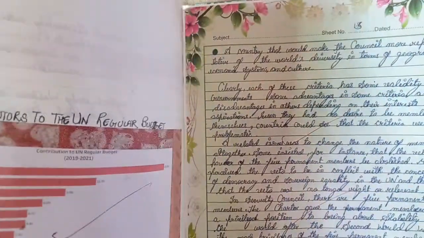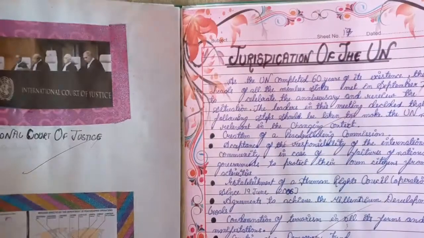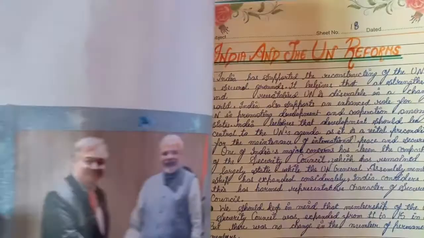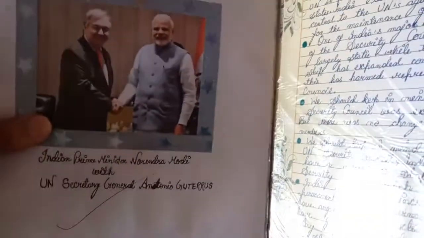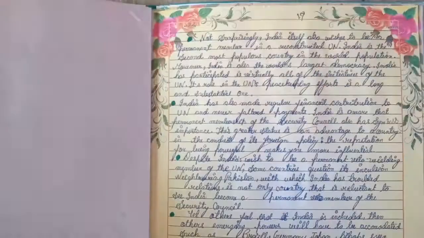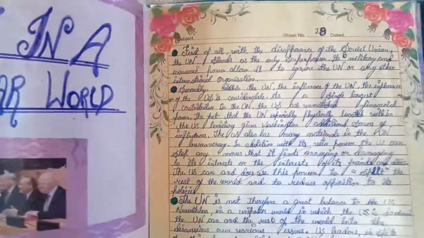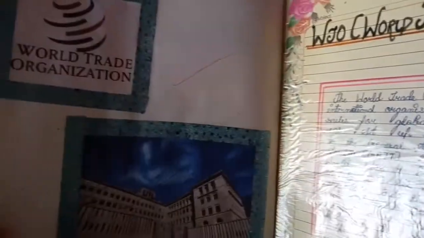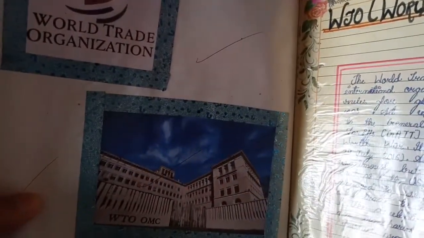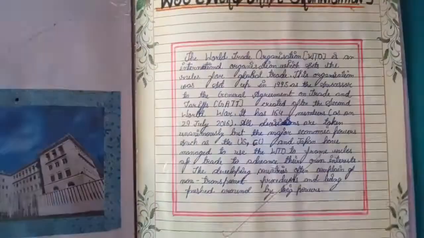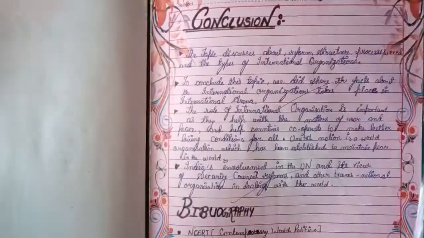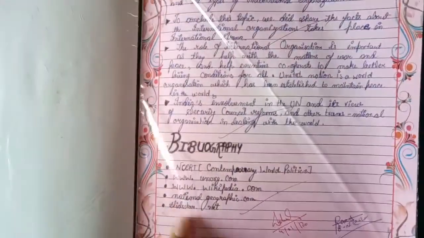See, it's a graph, and the jurisdiction of the UN, India and the UN. Pictures have been pasted, the details of the picture have been given. These are the organs, important agencies of the UN. This is a file prepared according to the topic. Human rights, right? See, the conclusion is written, then the bibliography is written here.